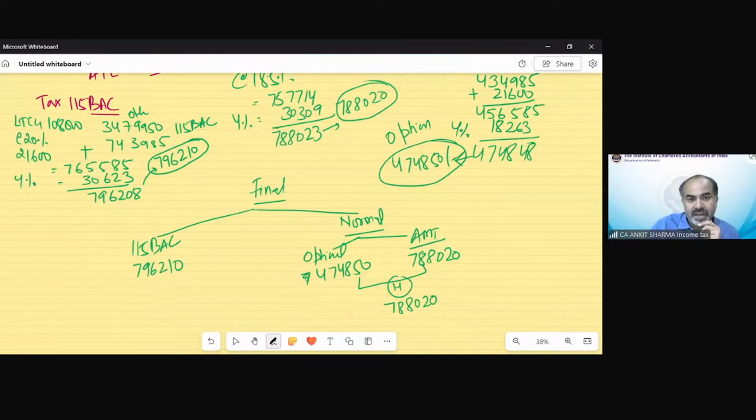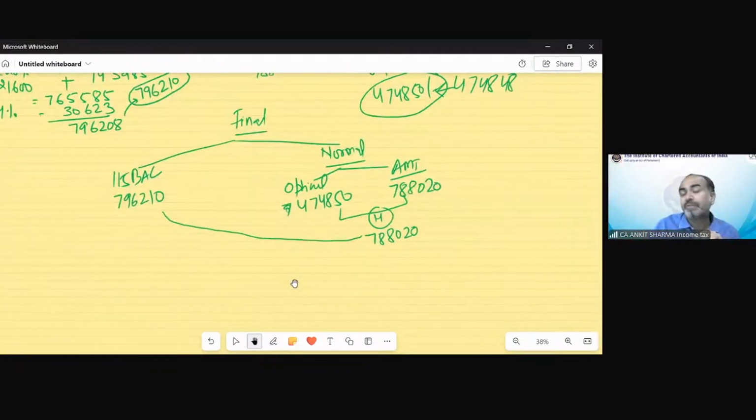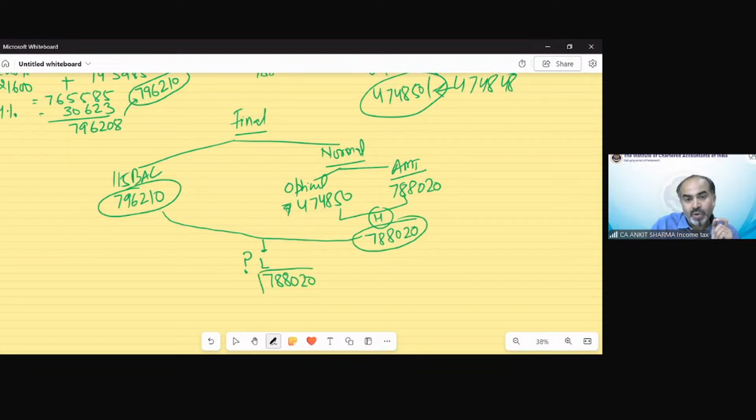Now this should be compared with the section 115BAC tax value. Out of these two, what should we take, higher or lower? Correct, the lower. So 7,96,210 versus 7,88,020. That would be my final tax liability, 788,020. So AMT tax needs to be paid.